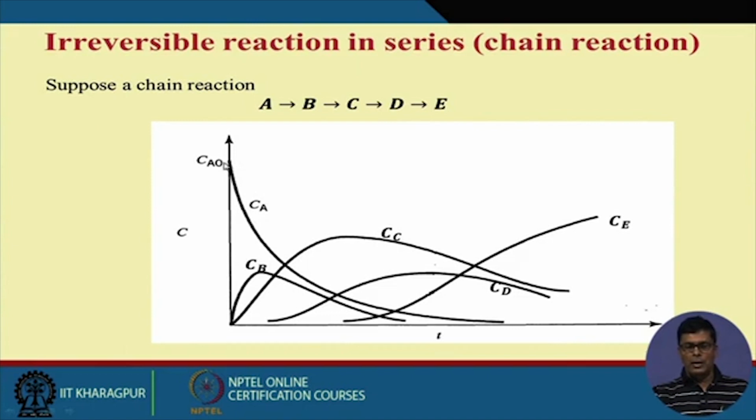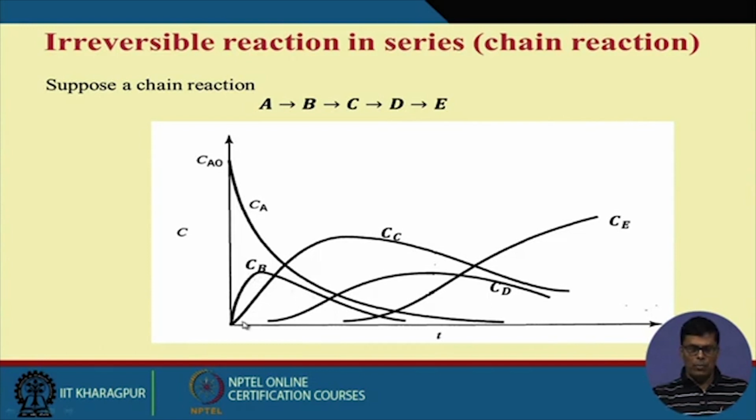And if you look at A, this is Ca, the first component will keep on decreasing with respect to time. Am I right? And if you look at B, C, D, then B formation takes place, then it decreases.